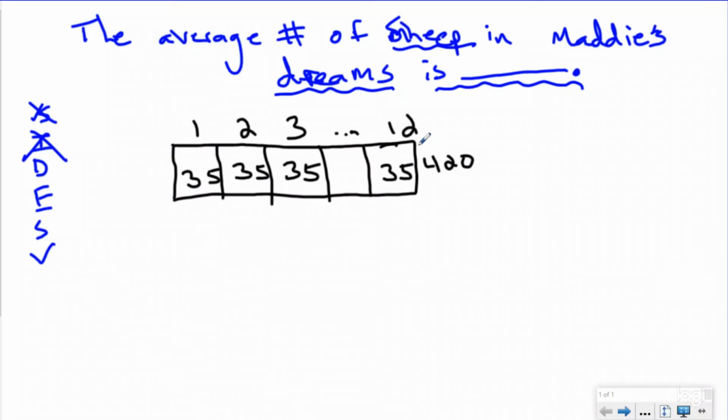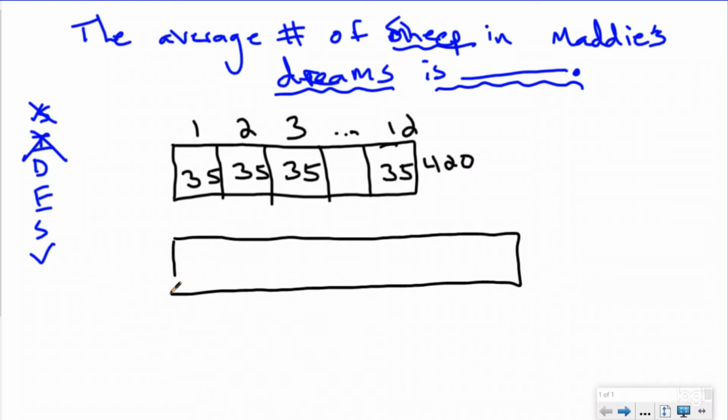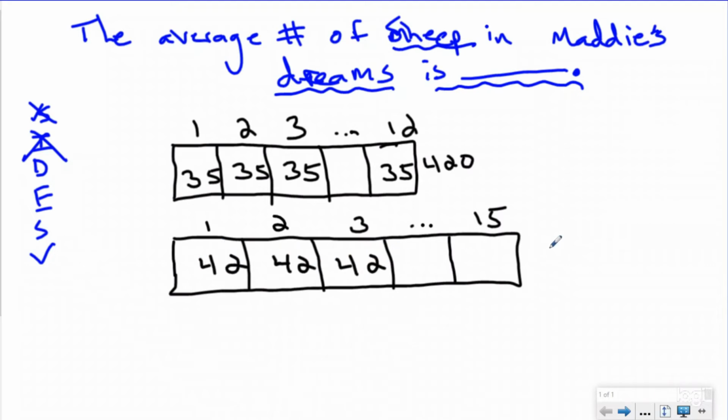But then Maddie added her 3 dreams, and the average went up to 42. If I add 3 dreams to 12, that gives me 15 dreams total. Underneath here, I'm going to draw a bigger tape diagram because there's going to be 15, and they each have 42, so my group should be a little bit bigger. It's a lot harder to draw a straight line than some people think it is. I give art teachers a lot of credit. So now I have 15 dreams, and they each have an average of 42. Somehow when I added Maddie's 3 dreams, it went crazy. I had a lot more sheep.